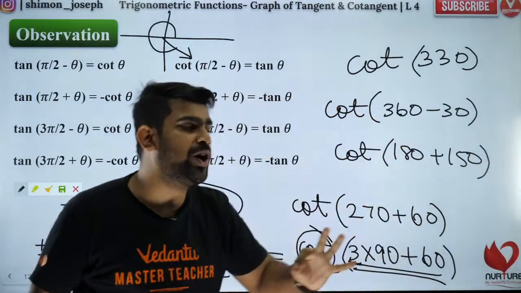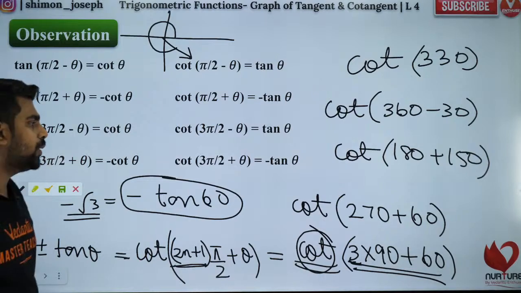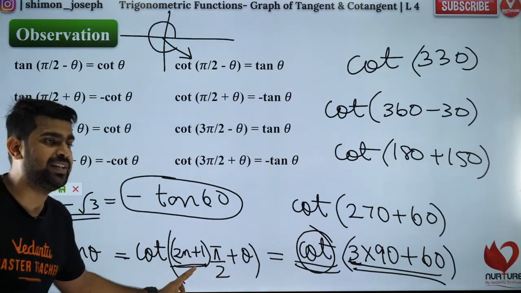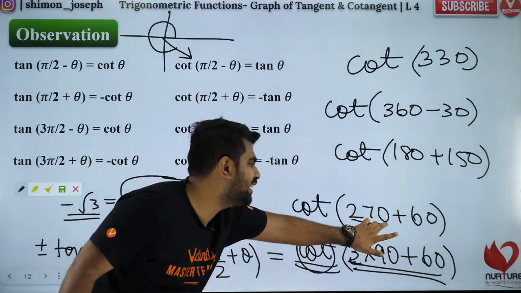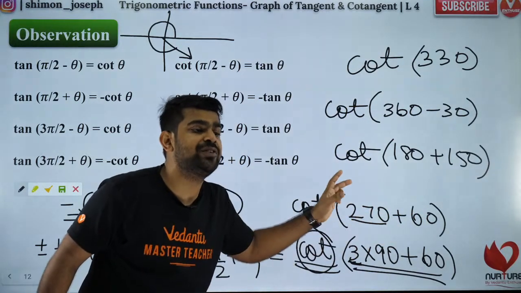Temina, n should not be odd. 2n plus 1 will be odd. So if you want to use this formula, Temina, you have to write 270 plus theta, because 270 is an odd multiple of 90.